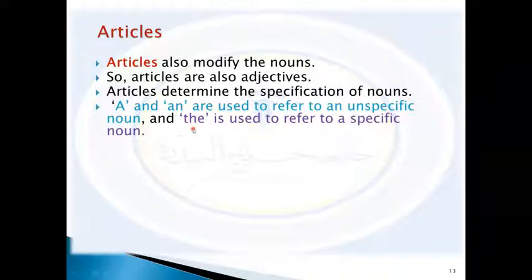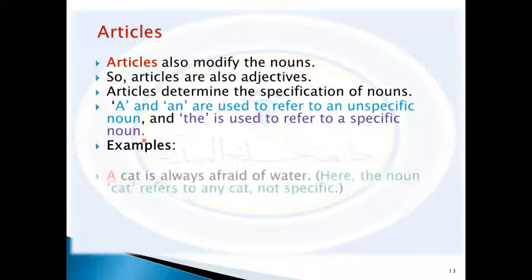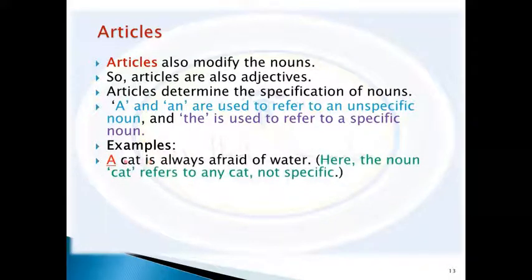When you say specific noun, that means a known noun, to the listener or the reader. So let's think of some examples. When you say a cat, that means it's unknown to the speaker or to us, and also it's unspecific.